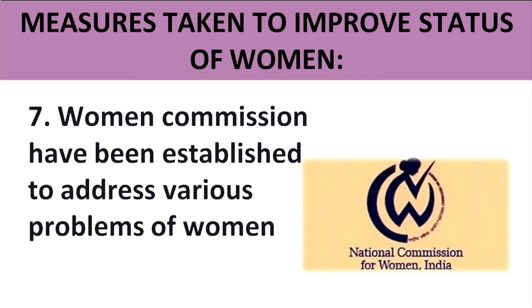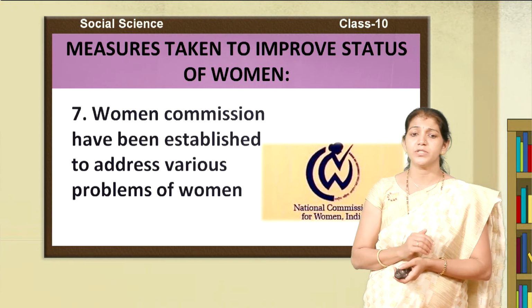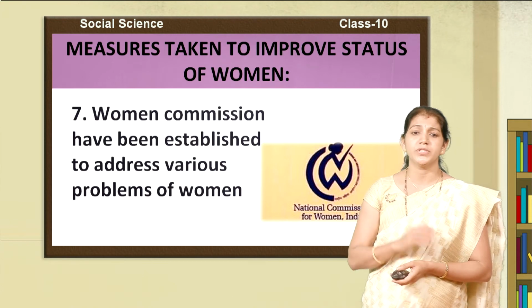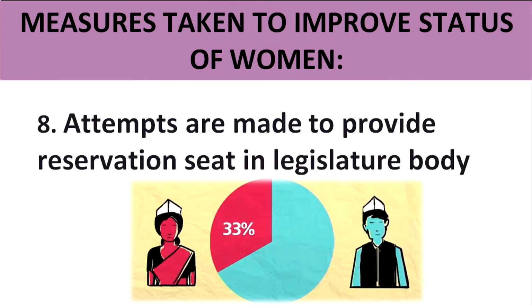It solves the problems of women, like exploitation, especially domestic violence, and some other problems are getting solutions through these commissions. The Women's Commission was established to address various problems of women, avoid exploitation, and improve the status of women. Today in the modern world, women are participating in administration. The Karnataka government also reserved seats in the legislative body. Women have taken one-third of the seats.